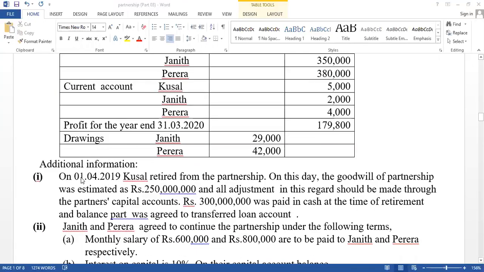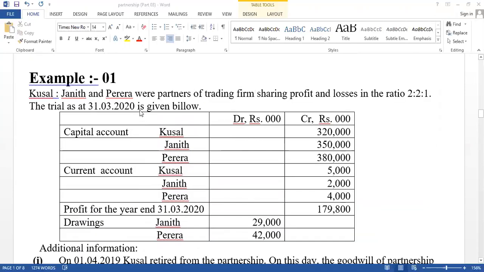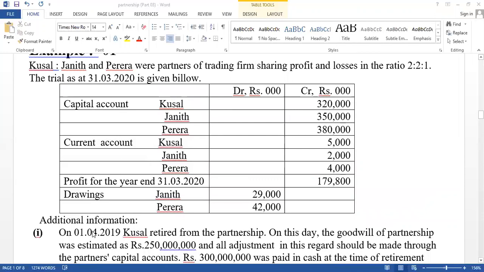And additional information: it is given on 1st April 19. Think about the end of the year, 31st March 20. This is our accounting period, financial accounts. And it is given that on 1st April 2019, Kusal retired from the partnership. Think about 1st April 19 means beginning of the year. Retirement at the beginning of the year is important. Therefore, the retired partner is not available during the accounting period. Kusal is not available.